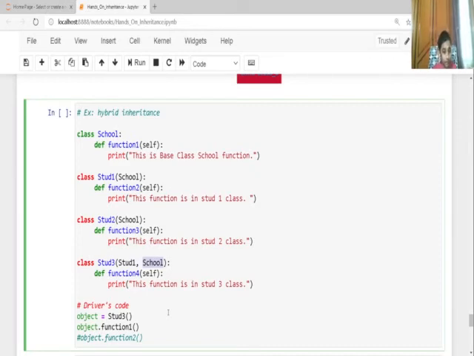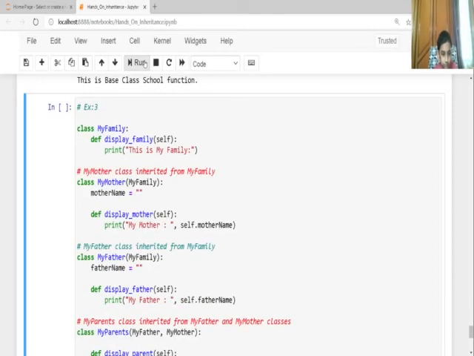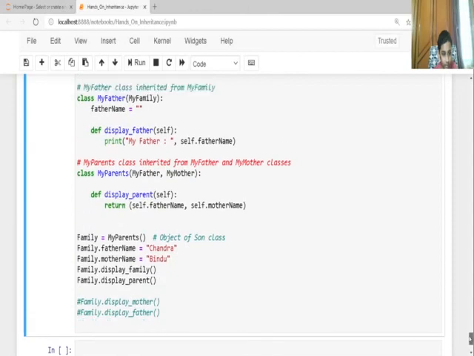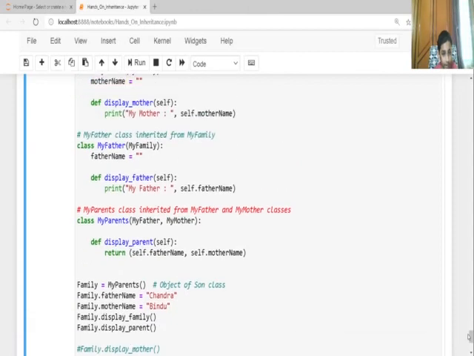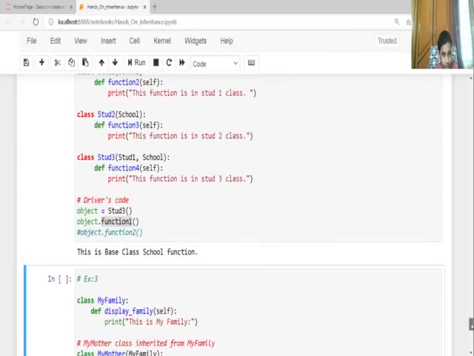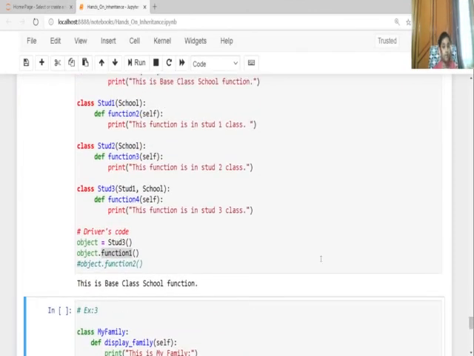hierarchical, multiple. So here in the driver's code, I'm going to create an object named object of the student3 class, and call object dot function1. If I execute right here, it comes. So this is the base class school function.